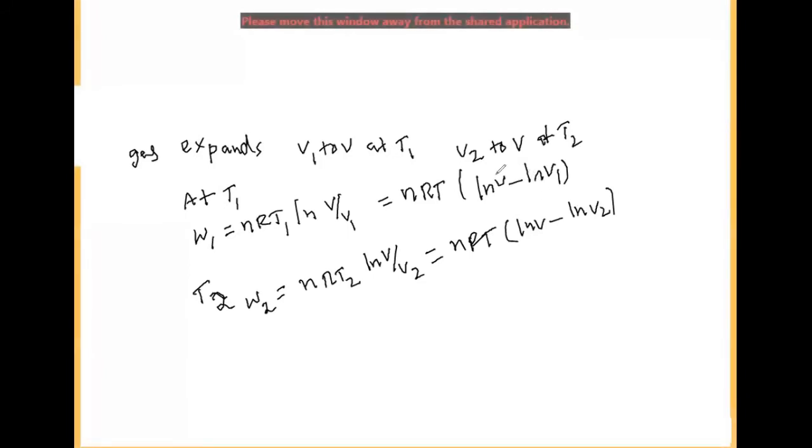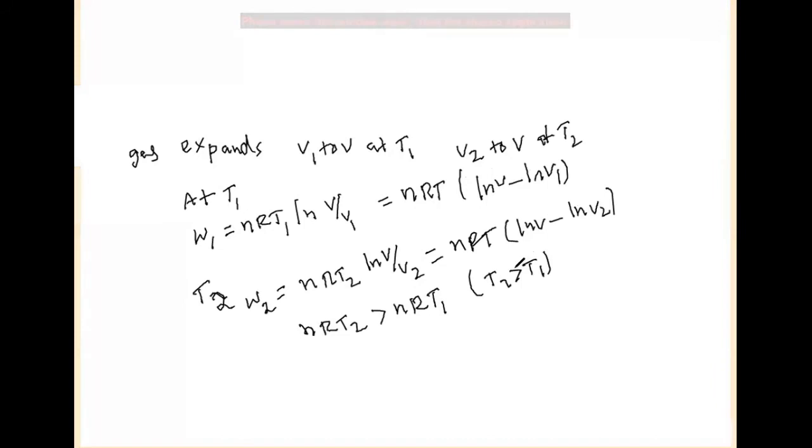Now, generally, for W1 and W2, nRT2 will be greater than nRT1, since T2 is greater than T1.